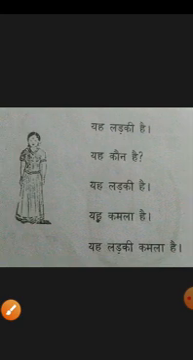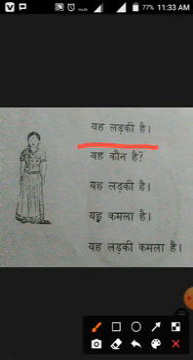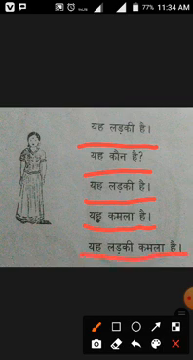Now we point out a girl. Yah ladki hai. Ladki is female, so she is a girl. यह कौन है? Who is she? यह लड़की है, she is a girl. यह कमला है, she is Kamala. एक लड़की कमला है, a particular girl. So this girl is Kamala.